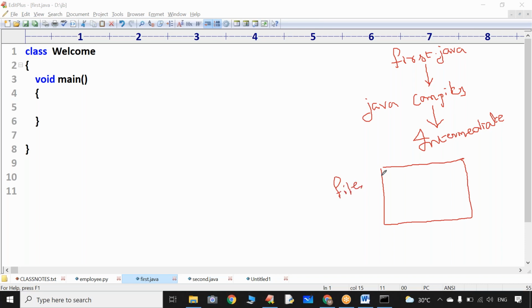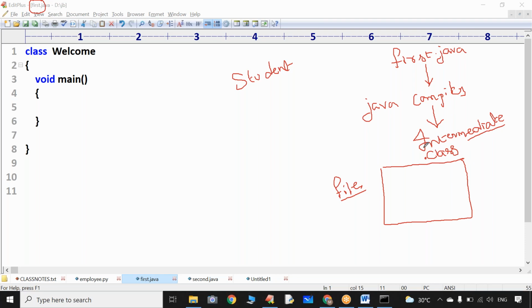But remember, every file will have compulsory one name. What is the name given to this file? First.java. Most of the students will have a confusion that this Java compiler is going to generate a file whose extension is .class. What is the extension of this program? .java. Like that, the Java compiler will create one separate file to store the generated intermediate code, and the file name extension will be a .class file.